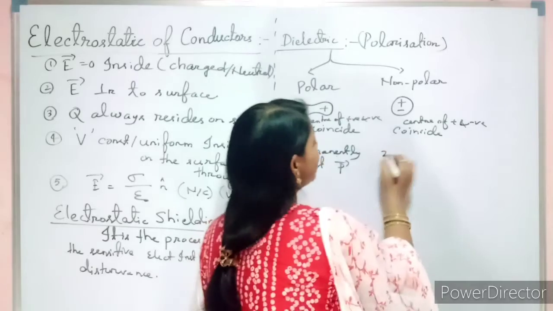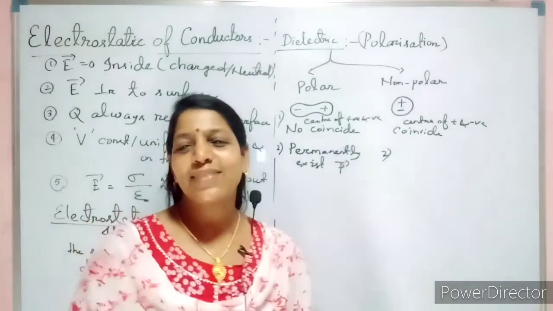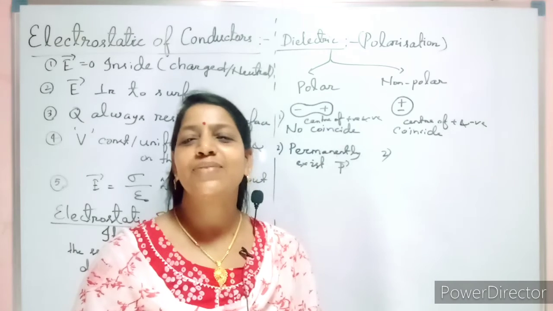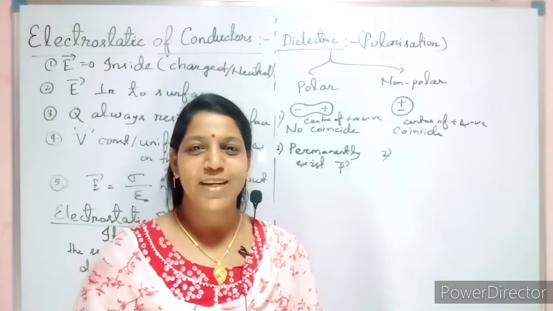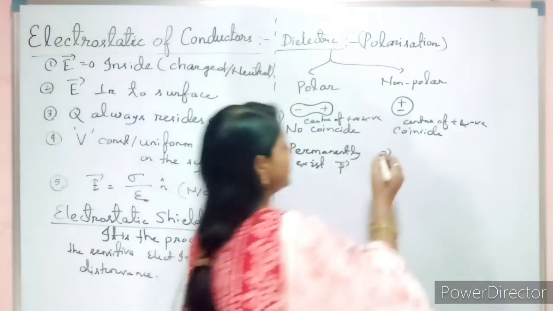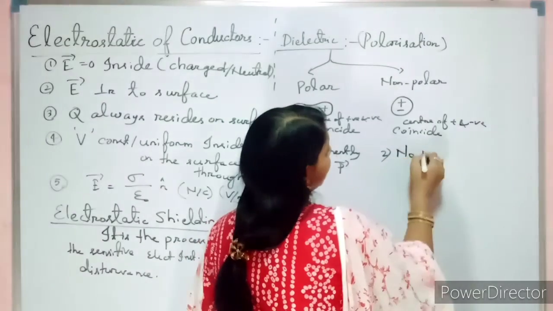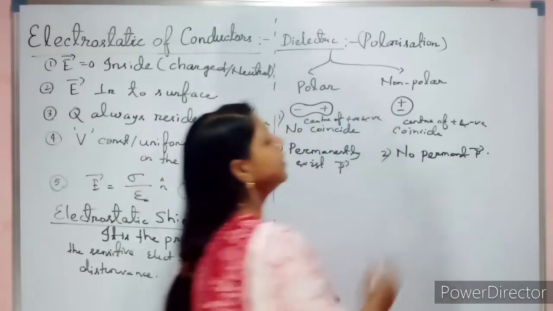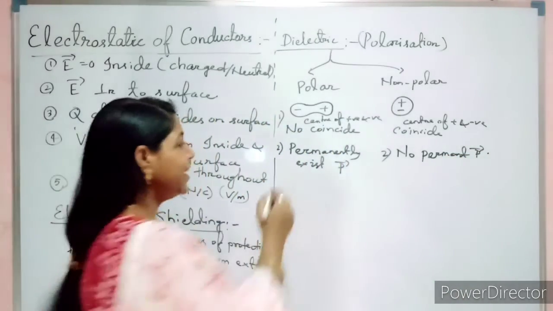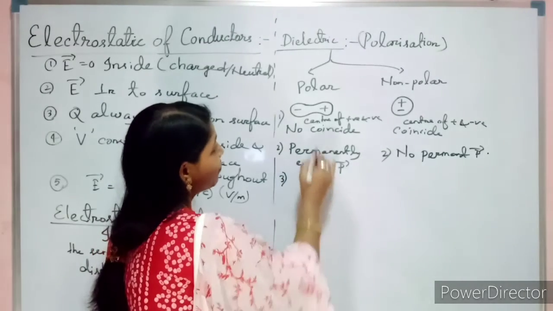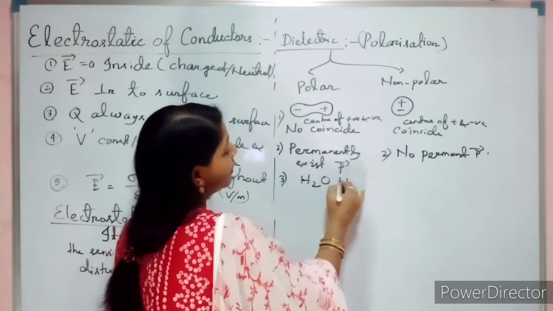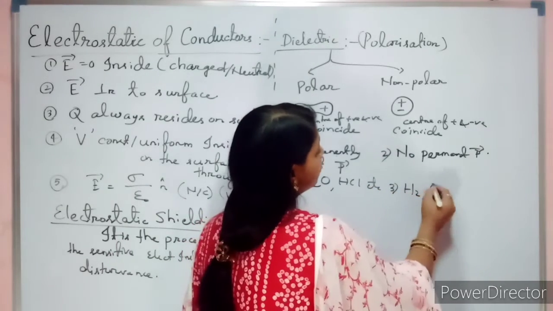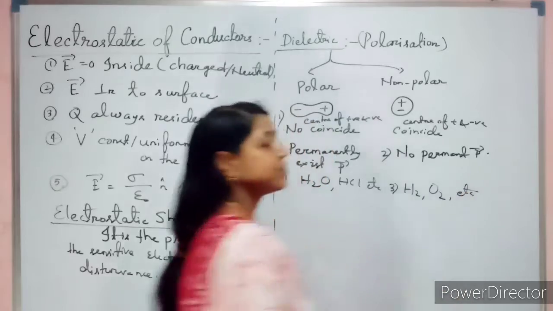But coming to non-polar, only when you give the electric field will they align as a dipole. Otherwise, if the electric field is zero, the net dipole moment will be zero. So, no permanent dipole moment. What will be the examples? Polar: H2O, HCl, etc. Non-polar: H2, O2, etc.